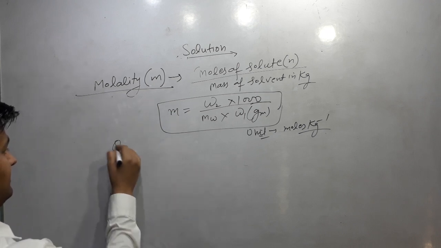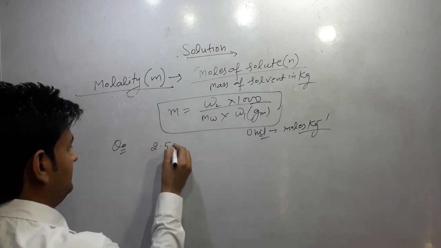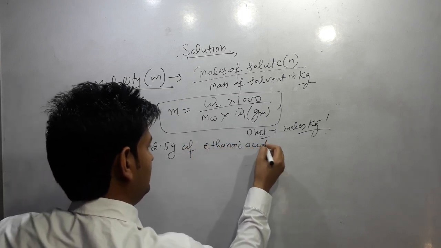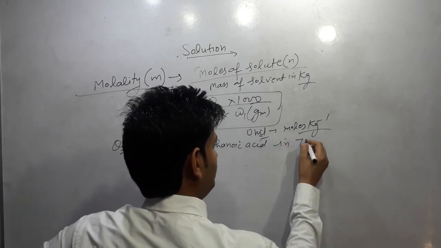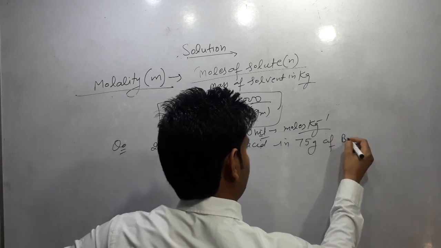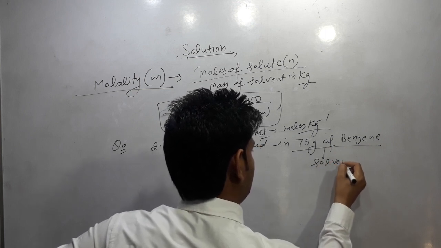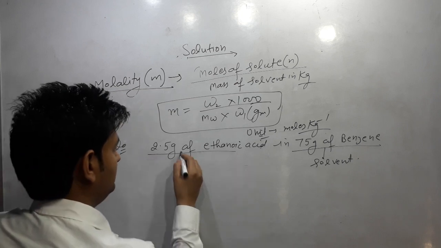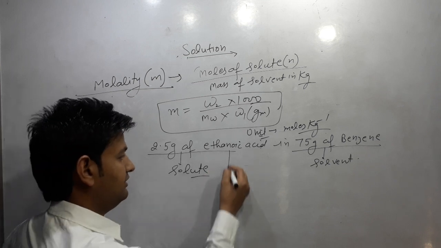There is one question depending on molality. Calculate the molality of 2.5 gram of ethanoic acid in 75 gram of benzene. Here the solvent is benzene, 75 gram of benzene, and the solute is ethanoic acid, that is CH3COOH.